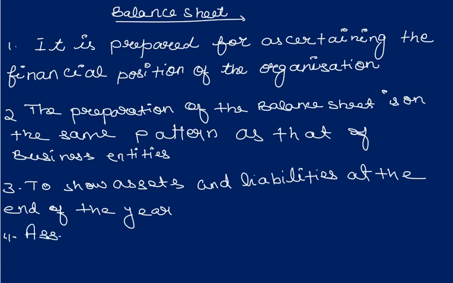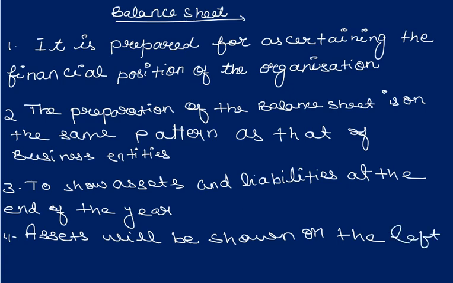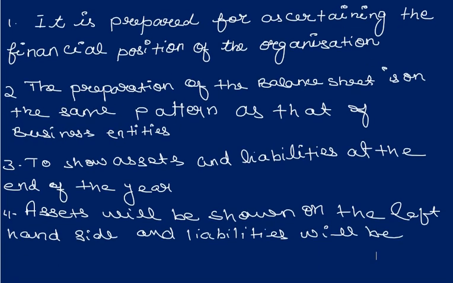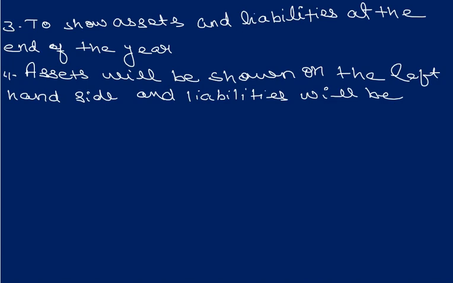Our next point will be: assets will be shown on the left hand side, and liabilities will be shown on the right hand side.